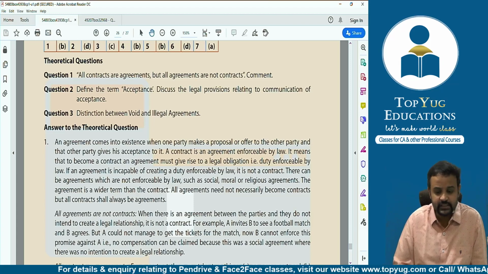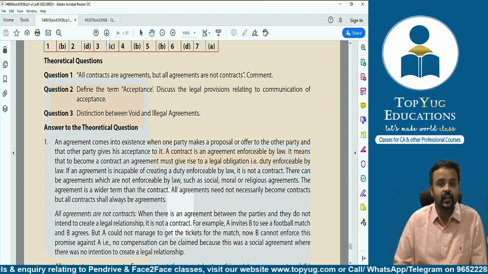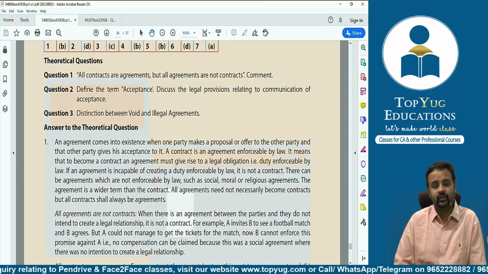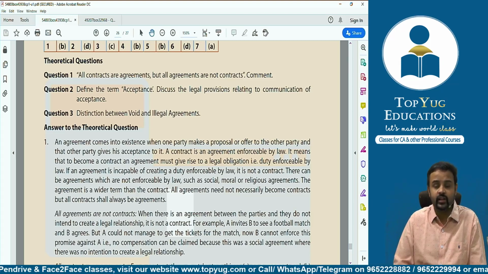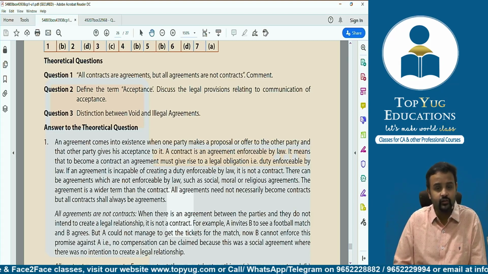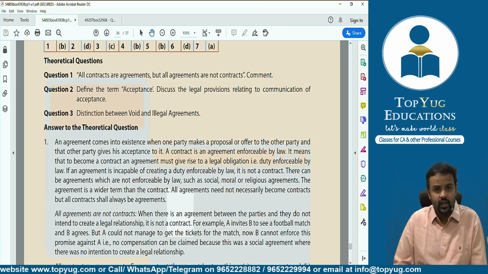Okay. Then coming to the next one, define the term acceptance. We haven't discussed yet. Okay. Distinguish between void and illegal agreement. Today, while revising only, we have talked about, right? Void agreement. All void agreements are not illegal, but every illegal agreement is void. Then if you recall, we said every illegal agreement will have punishment for sure, but that will not be so with a void agreement.